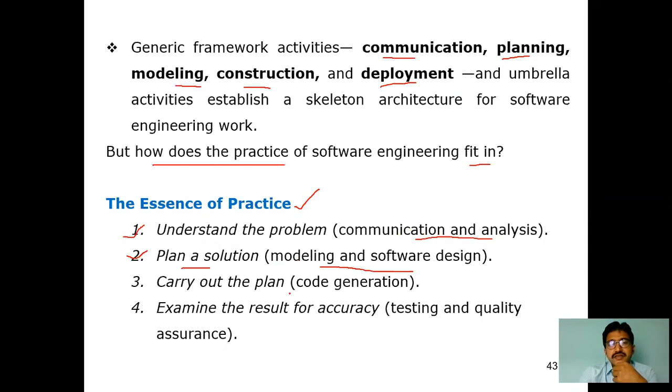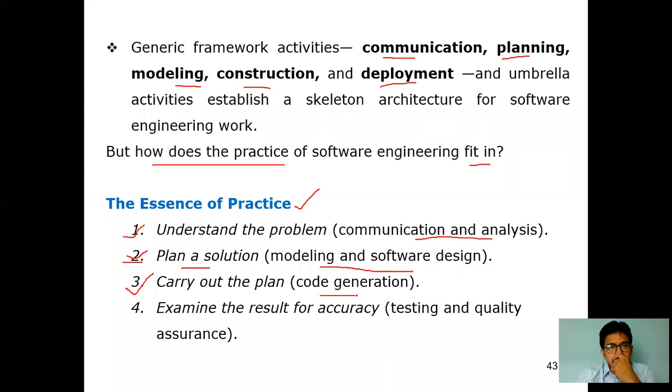The third is, whatever solution you have defined, how you are going to carry it out. Simply, carry out the plan. In the sense, whatever designs you have done and modules you have defined, how you are going to write the code and generate the code for those modules is called carrying out.